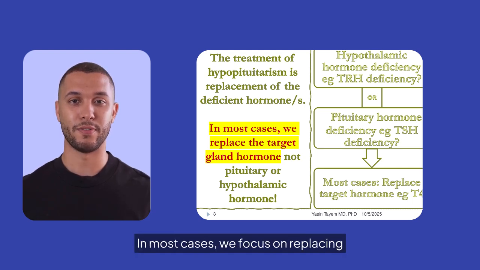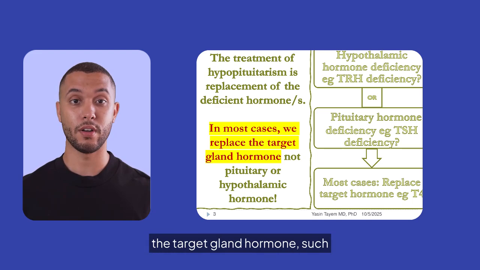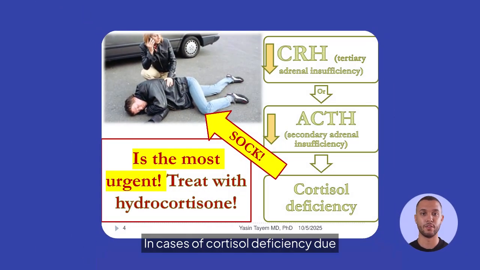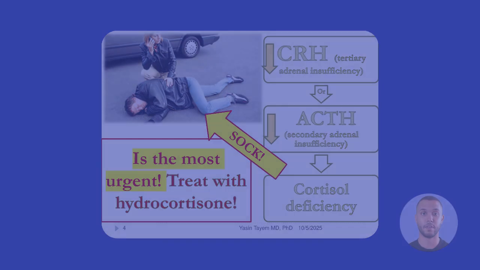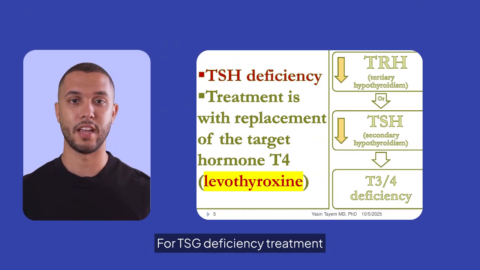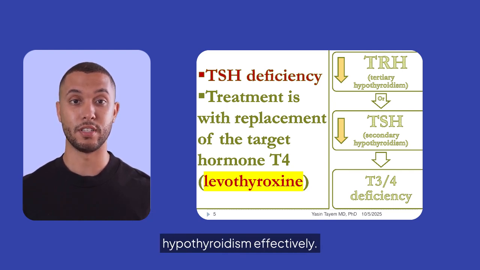In most cases, we focus on replacing the target gland hormone such as T4, rather than the pituitary or hypothalamic hormone. In cases of cortisol deficiency due to CRH or ACTH insufficiency, the most urgent treatment is hydrocortisone administration to address potential shock. For TSH deficiency, treatment involves replacing the target hormone T4 using levothyroxine to manage secondary hypothyroidism effectively.